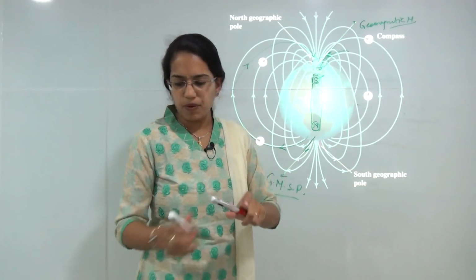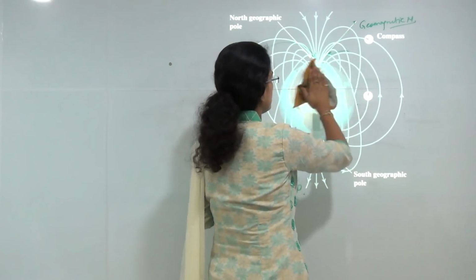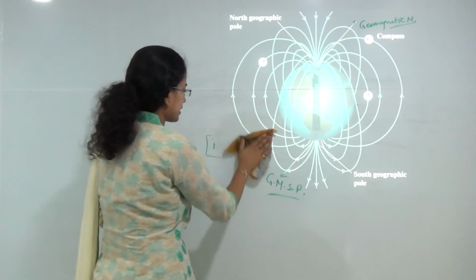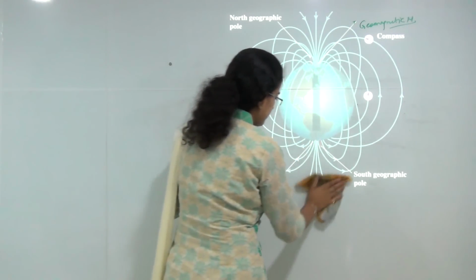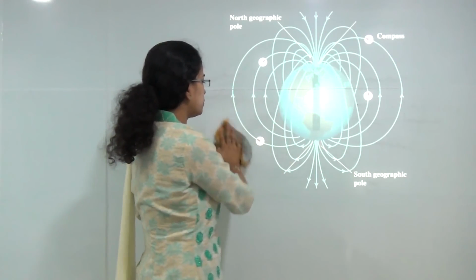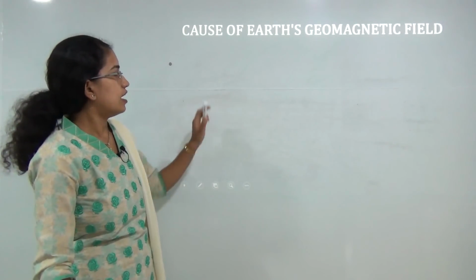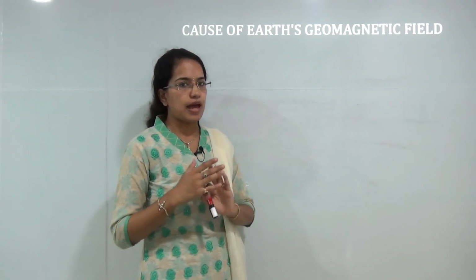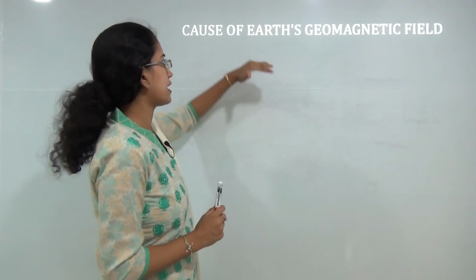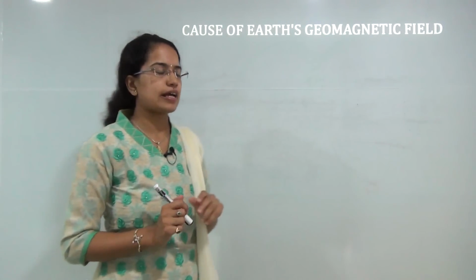Now it's very important to understand the difference between the magnetic fields and the geomagnetic fields. For that there were a lot of experiments done, and finally two things were explained, that is the magnetic declination and the magnetic inclination. But before that we must understand the various causes that lead to the geomagnetic field.